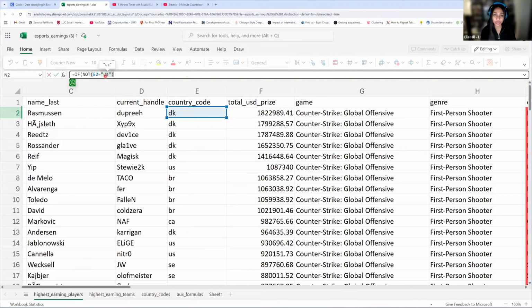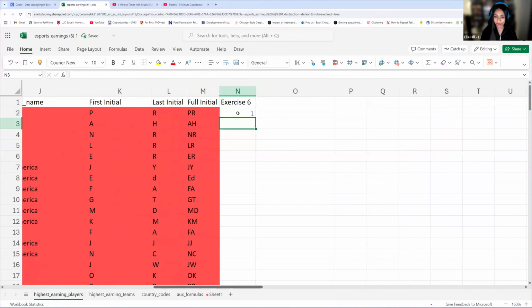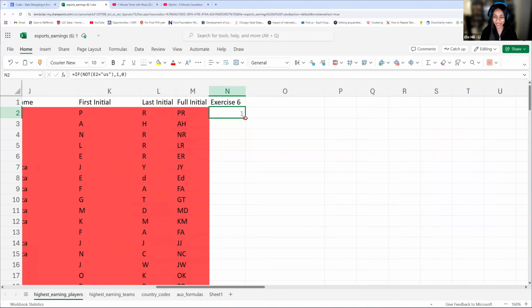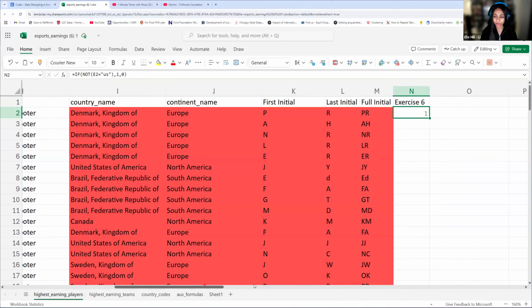So we're just undoing this. We're taking kind of the negative. If this is true, I would like a 1. If this is false, I'm just going to take a 0. So we can do that. And you see, I don't know why it keeps picking this font, but we have a 1 here because this is, in fact, not equal to US. So we have that 1.